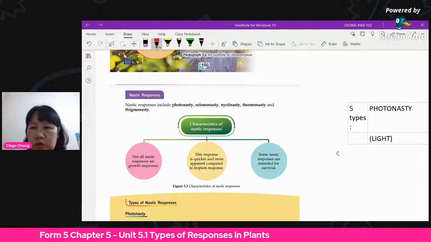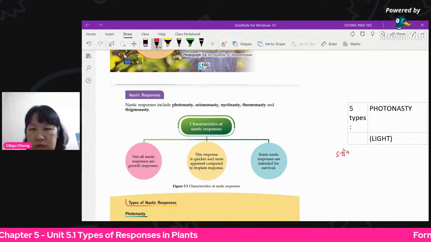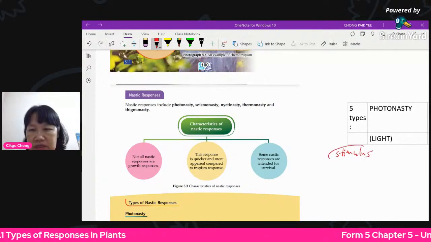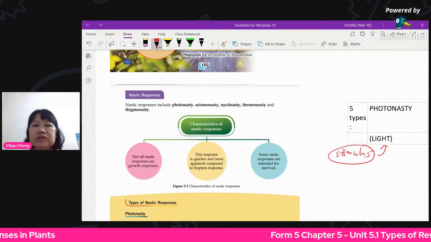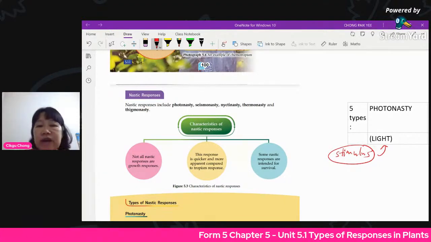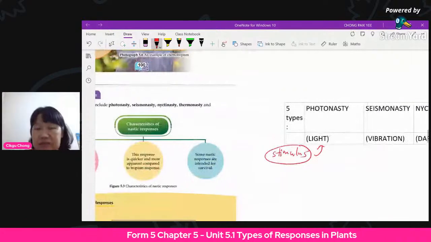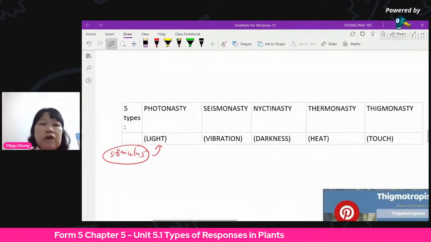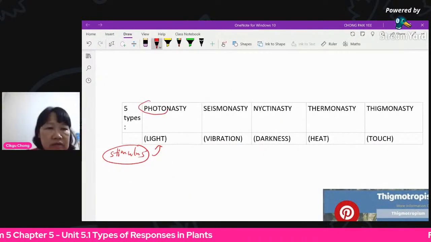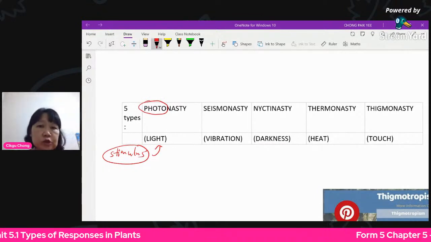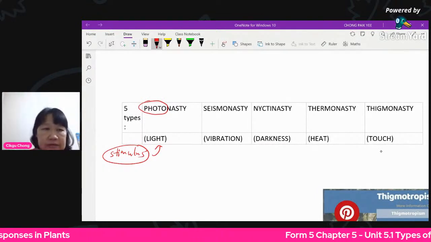So for nastic, you also have stimulus. What is the type of stimulus? It's all these different types of stimulus. So there are 5 types of nasty. All right, let's look at the types first. Photonasty, you see the word again? The word photo always refers to sunlight, or light.